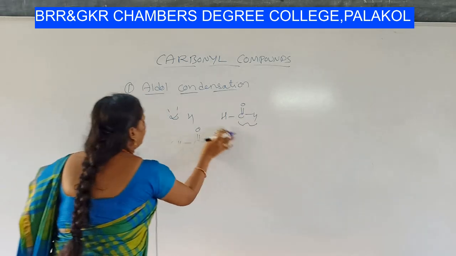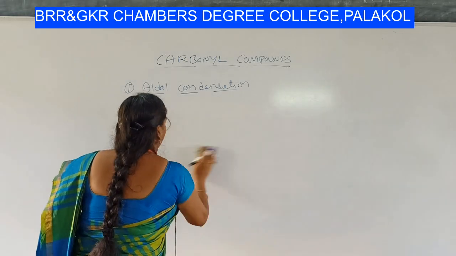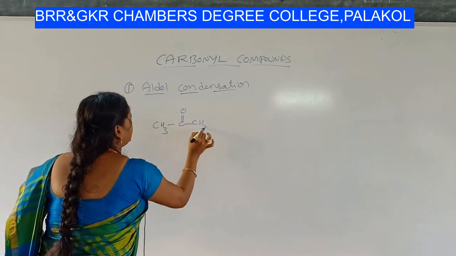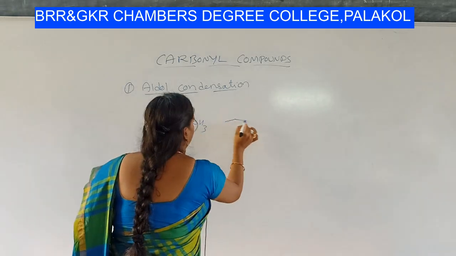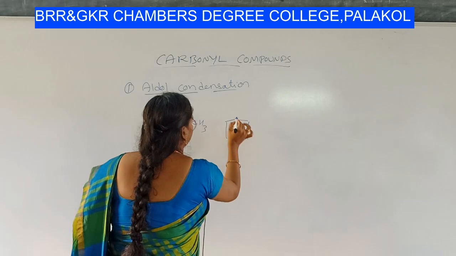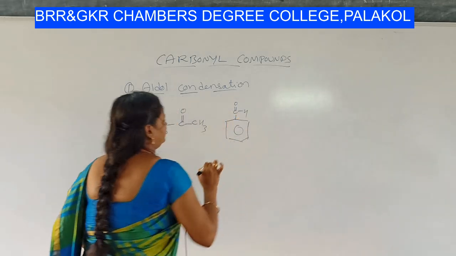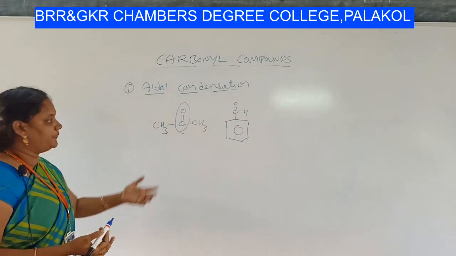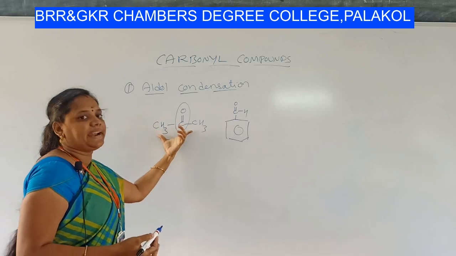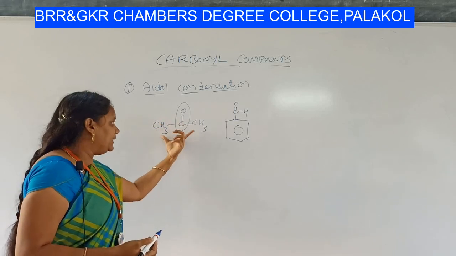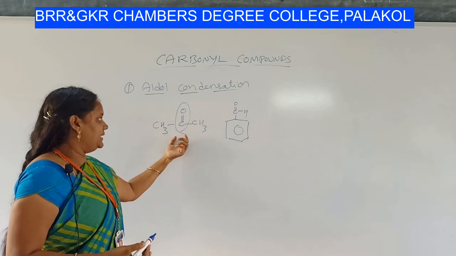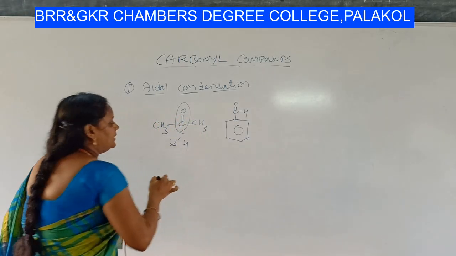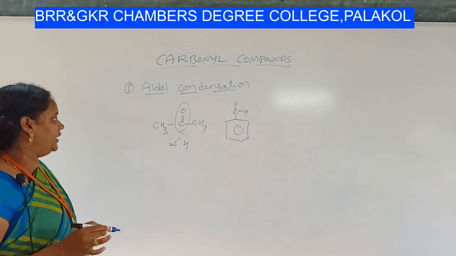For example, if you consider 2 more examples, CH3 C double bond O CH3 and benzene ring with C double bond OH. In this case, C double bond O is a functional group. To the functional group, both sides are attached with carbon, okay, and that carbon contains hydrogens. Hence, this compound acetone has alpha hydrogens.